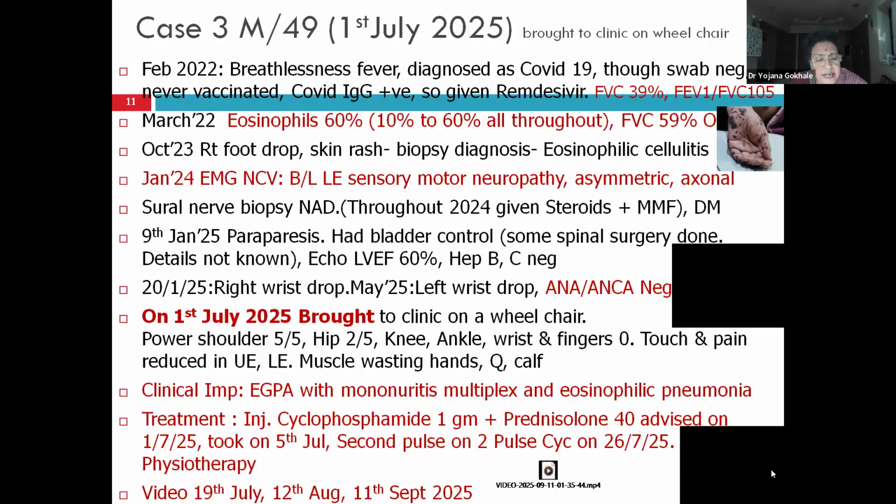The patient was advised the same day cyclophosphamide and injection methylprednisolone followed by oral prednisolone. Pulse cyclophosphamide was repeated 3 weeks later. I'll show you his progress, and he was started on physiotherapy. The physiotherapist was told to do home visits. Just see, within 5 weeks he could start moving his limbs.